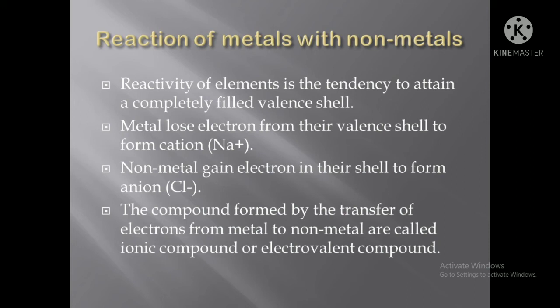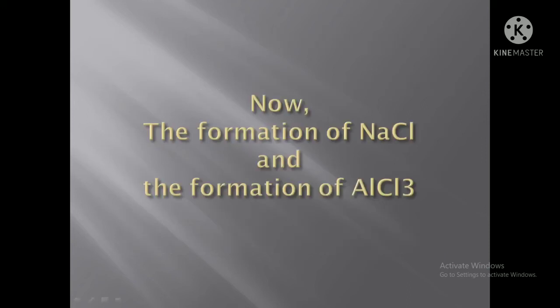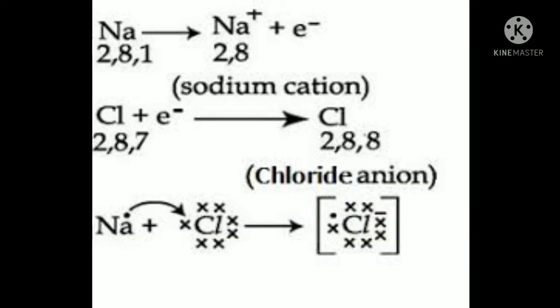So let's see, to know the formation of sodium chloride, I am just taking an example, and AlCl3, aluminum chloride. Okay, we'll just go to the picture. See here, what is given here? Sodium, what is that? Electronic configuration is 2, 8, 1. We know this, isn't it? So here sodium, as it will give out an electron, how much can it give to become stable? It will give 1 electron. Okay, so Na positive plus 1 electron.